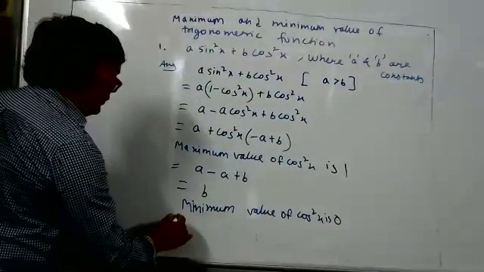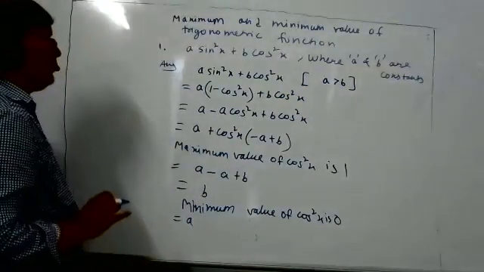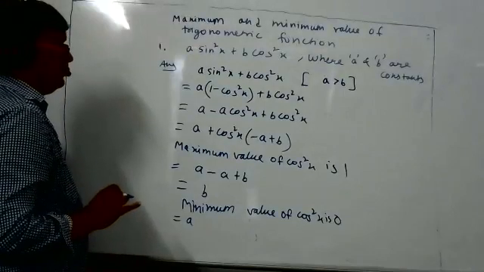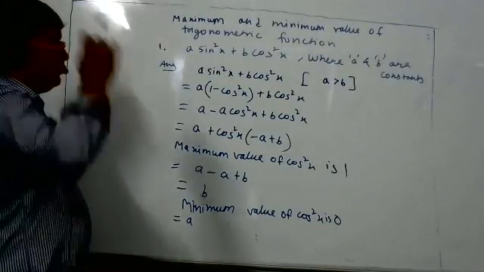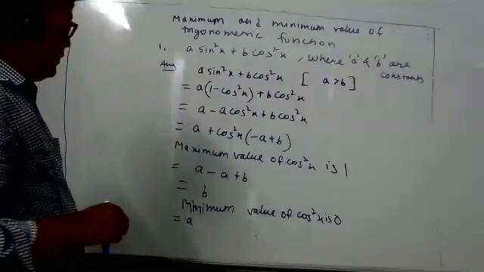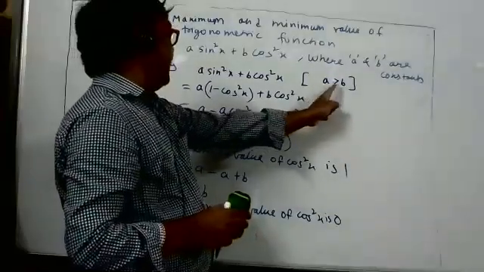So put 0 here. What will you get? a only. So then it's the opposite of what you wrote. Yes, so you should write b greater than a. I wrote correctly only, but why I wrote that way, that is the thing. Because here we are not using the information a greater than b.